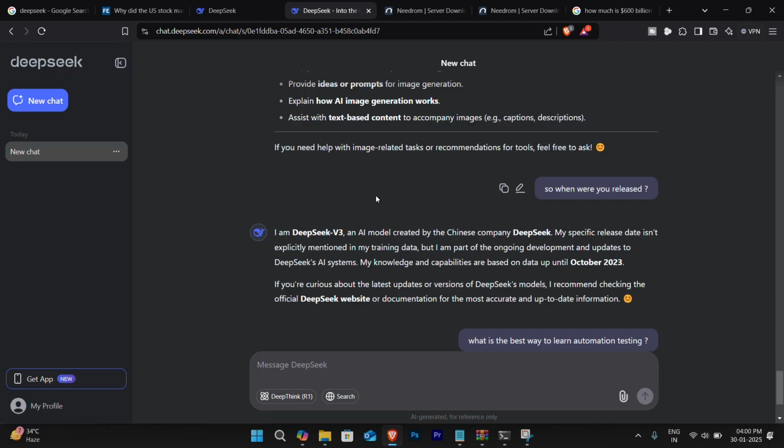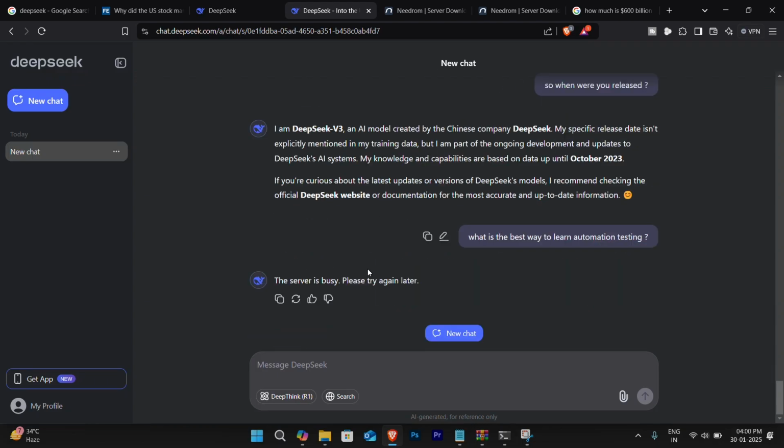And one major thing you need to note here is that DeepSeek is still in its infancy, meaning its servers are not as advanced as OpenAI's. So there is a high possibility that you might run into issues where you cannot get answers on time. The answers might get delayed, or even be incorrect, because DeepSeek is still new compared to OpenAI. So these are all my findings, and these are the facts.